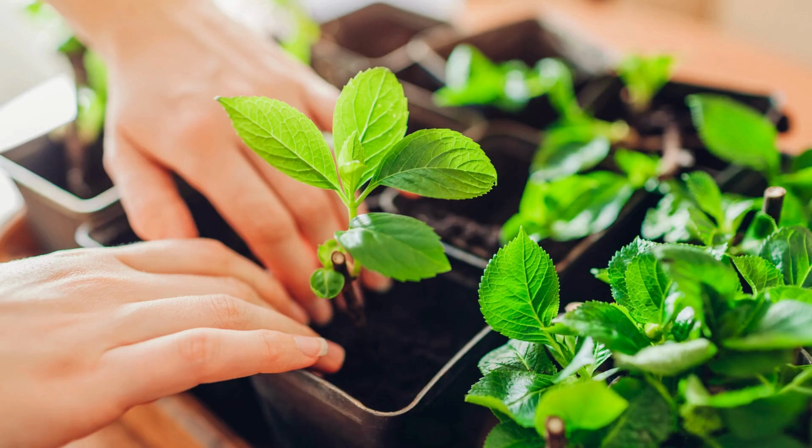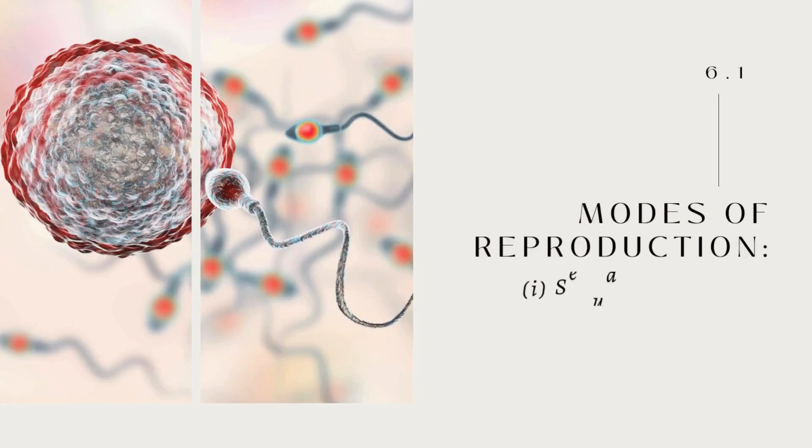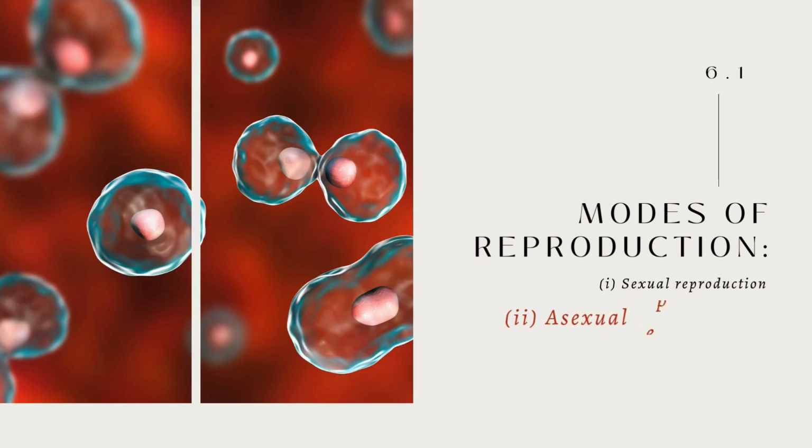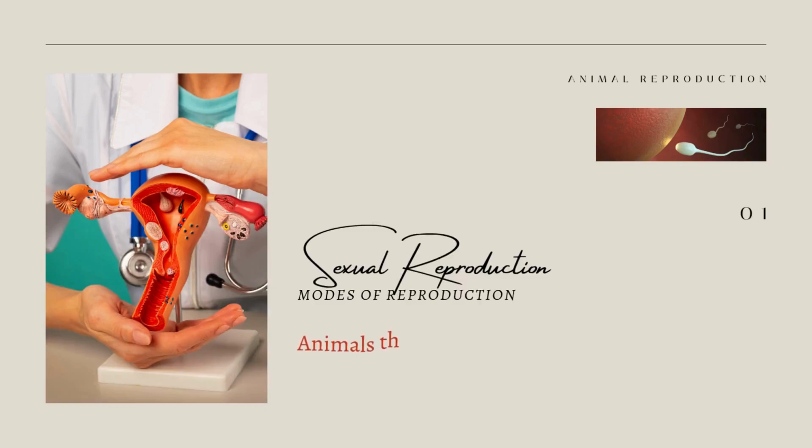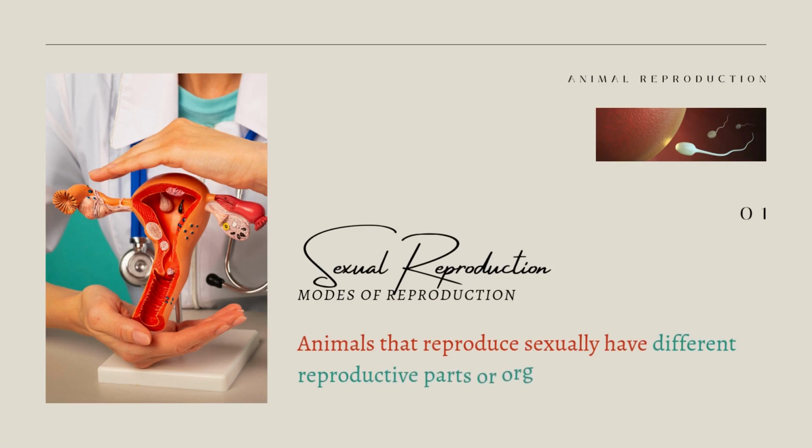Just as in plants, there are two modes by which animals reproduce. These are sexual reproduction and asexual reproduction. Let's first get to know sexual reproduction. Animals that reproduce sexually have different reproductive parts or organs for males and females, just like plants.